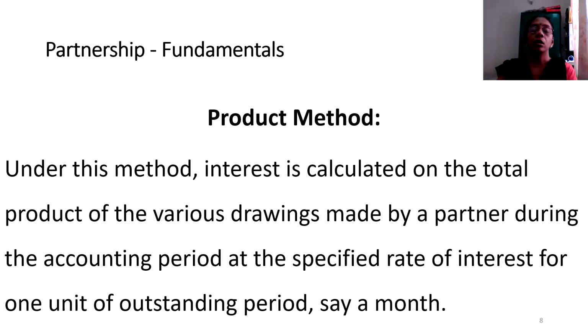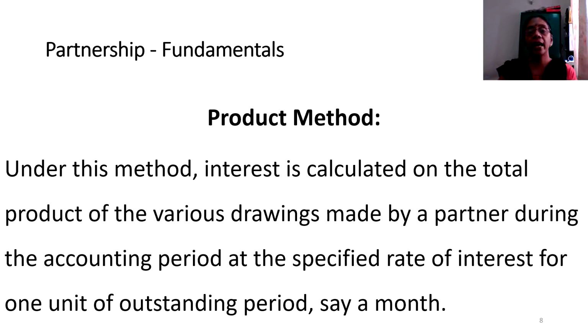Now I am moving on to the discussion on the product method. So what does this product method mean to us? Under this product method, interest is calculated on the total product of the various drawings made by a partner during a particular year. So here, as we saw in the previous method, we will have, as per the agreement, a specified rate of interest. Here also we have to compute the number of outstanding months.